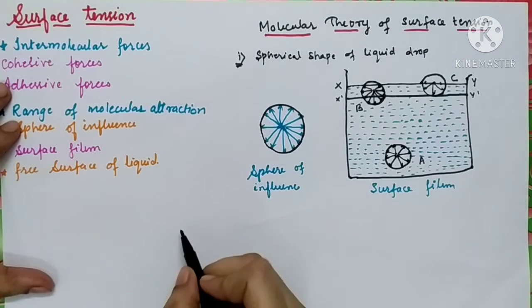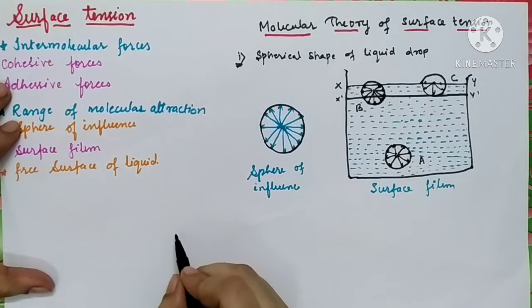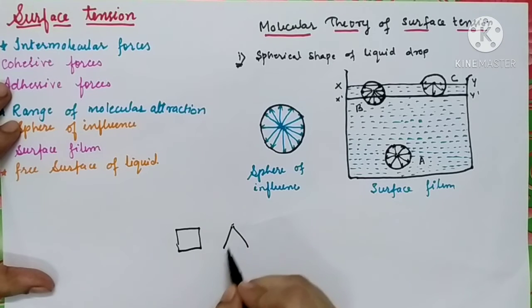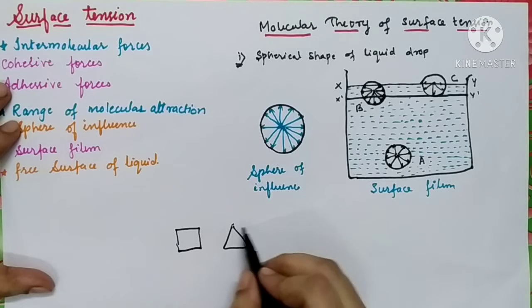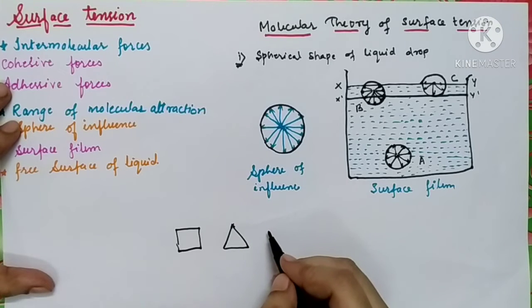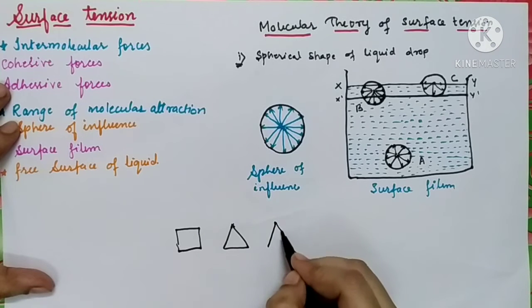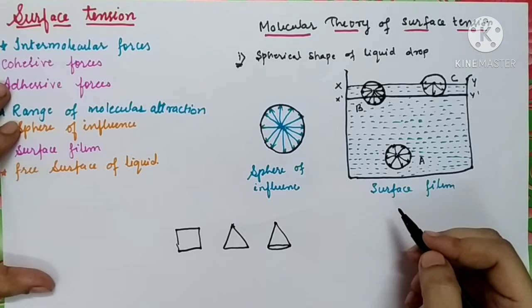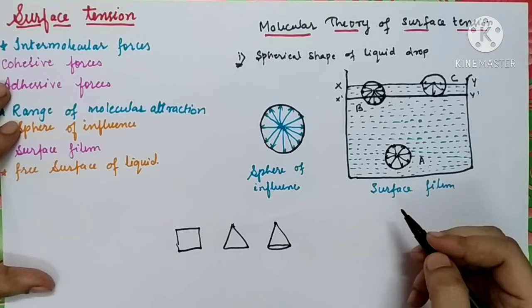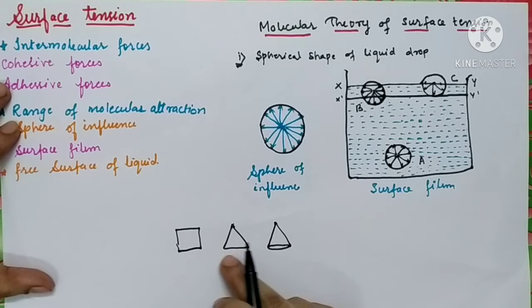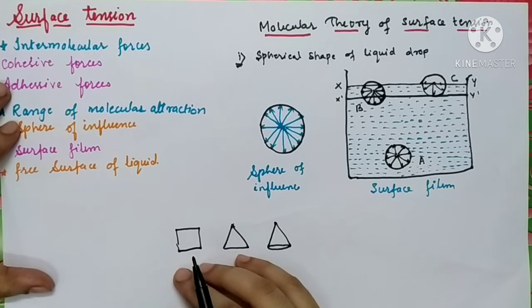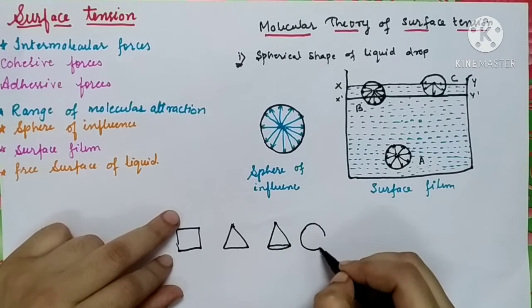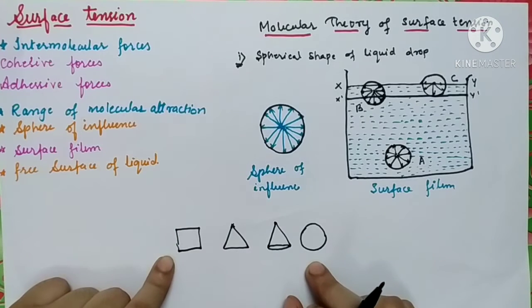Let us take equal volumes of all the shapes: a cubical shape, a triangular shape, a conical shape, a tetrahedron, and a spherical shape. They all have the same volume.